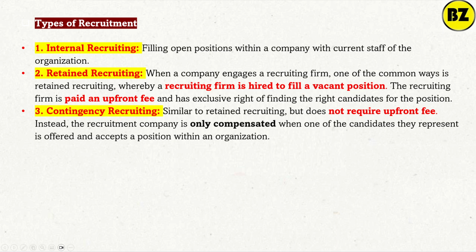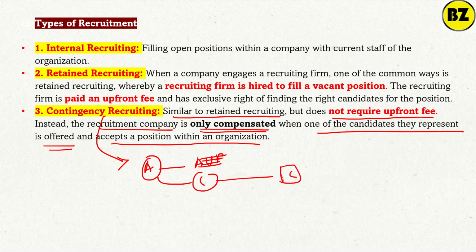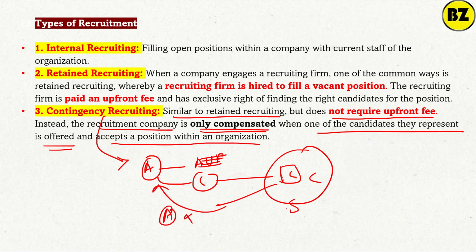Next is contingency recruitment. What is contingency recruitment? Simply see, it is very similar to retained recruitment, but the difference is that they do not require an advance fee. No upfront fee is required. Instead, the recruitment company is only compensated when one of the candidates they represented is offered and accepts the position with the organization. It means they are going through an agency, but that agency will not get any upfront fee from the organization, right? If the candidate they send gets selected into the company, only then will the company pay the agency. Okay, after selection they will pay, right?